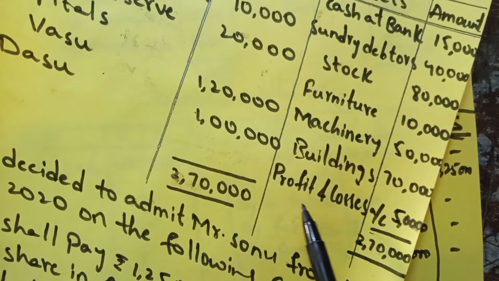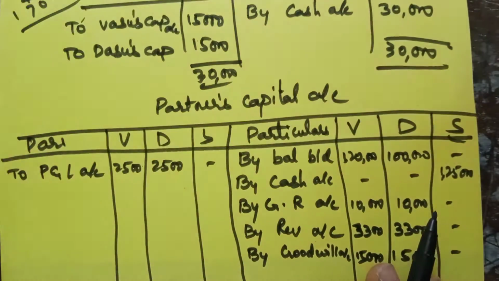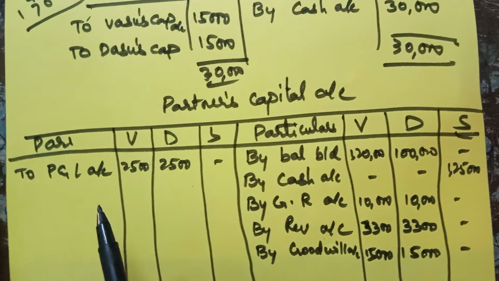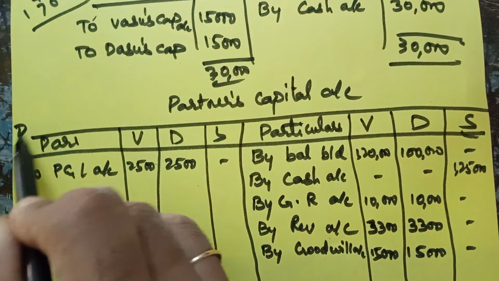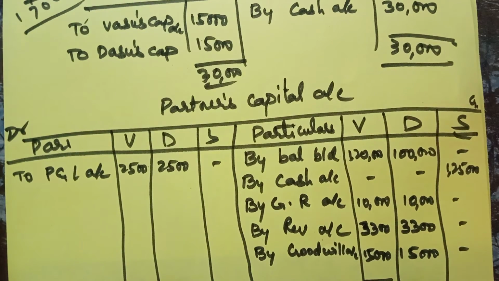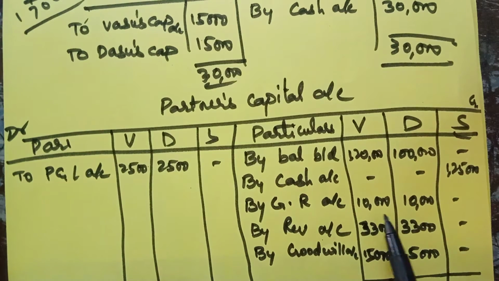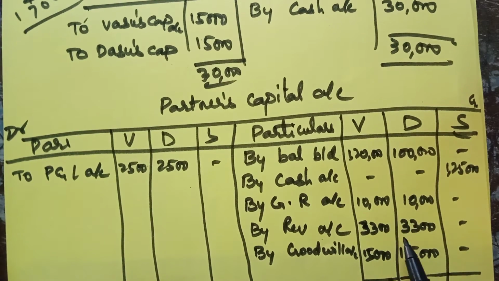If it is on the asset side, you should take it in the debit side. If it is on the liability side, you will take it in the credit side. Now it is on the asset side, that's why I took it in the debit side. This is the debit side and this is the credit side. Now you should add this: 1,20,000 plus 10,000, 1,30,000.